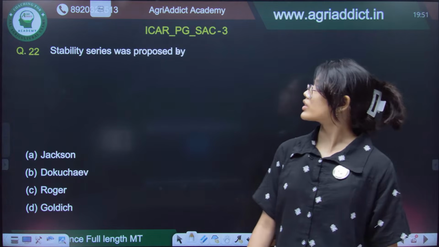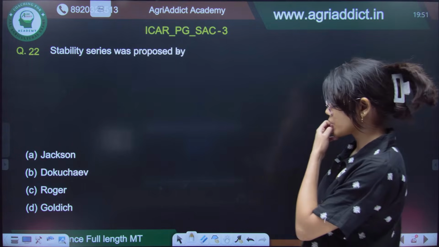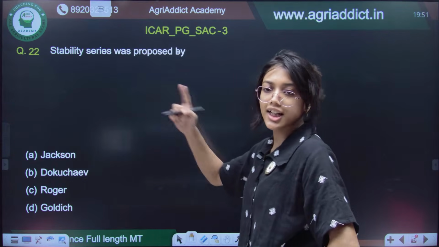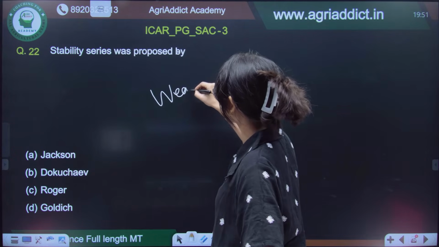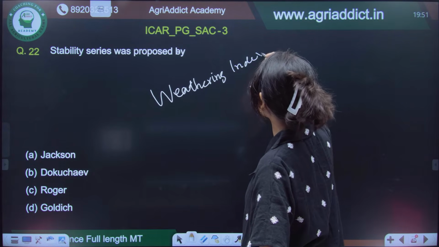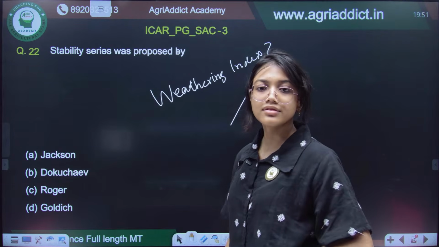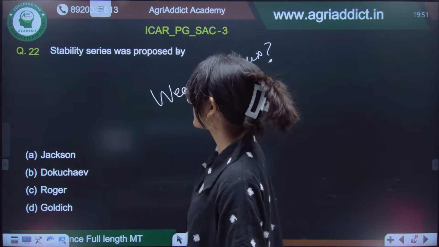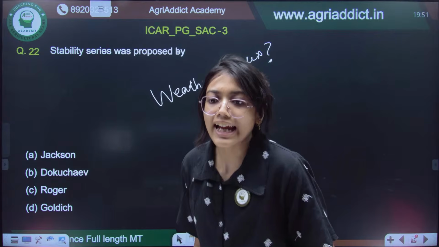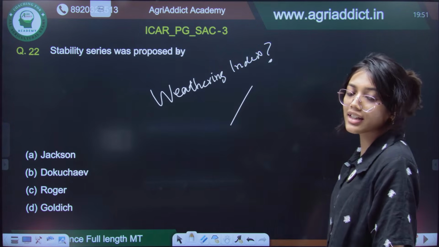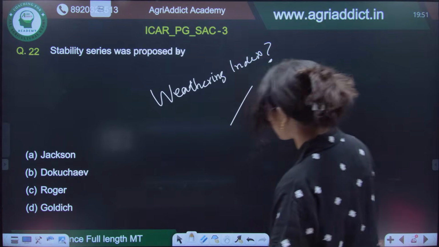Coming to the next question, stability series was proposed by, and with this another question comes: weathering index was proposed by. Rakshita, you are saying A. Spurthi is also saying A, but I do not think A is the correct answer.